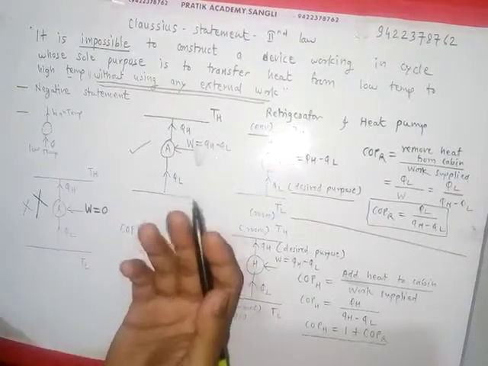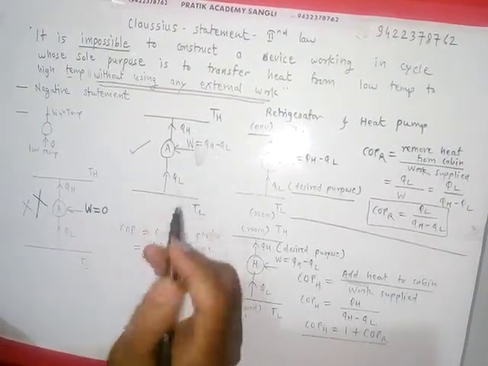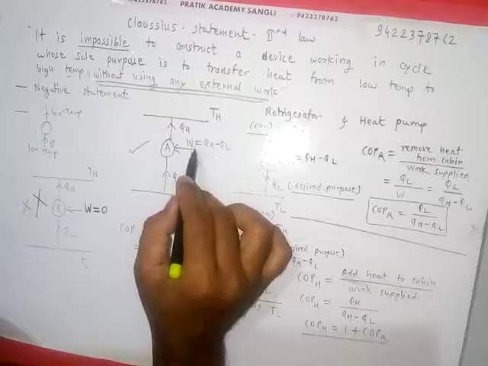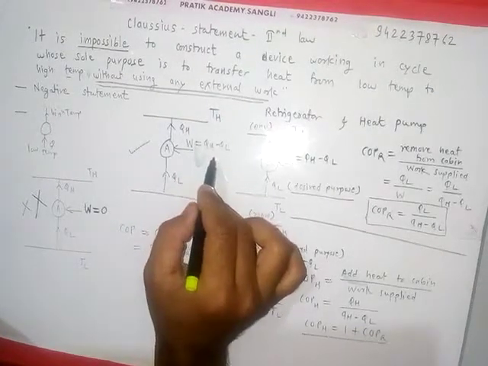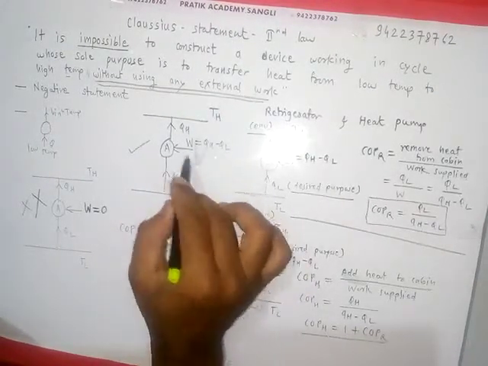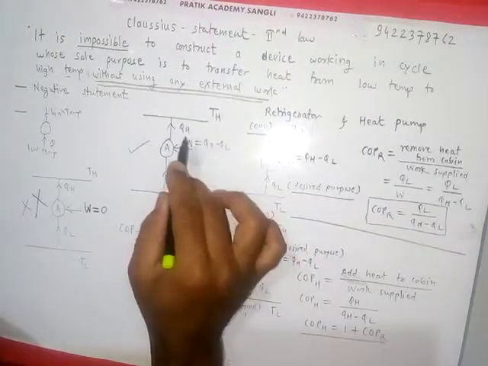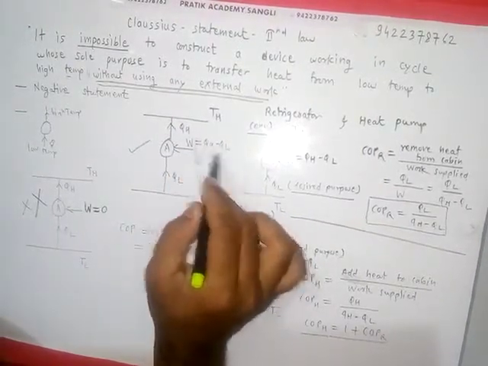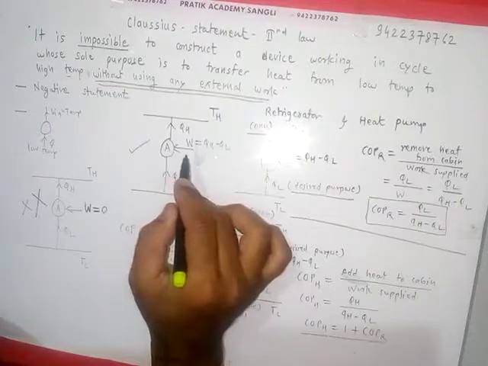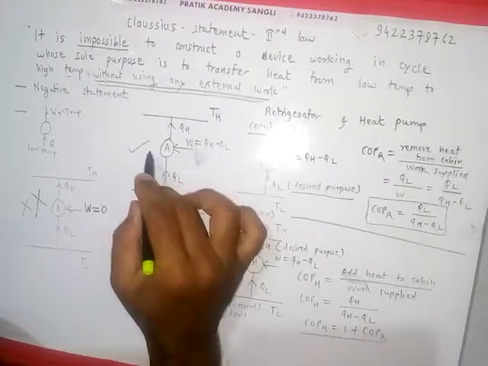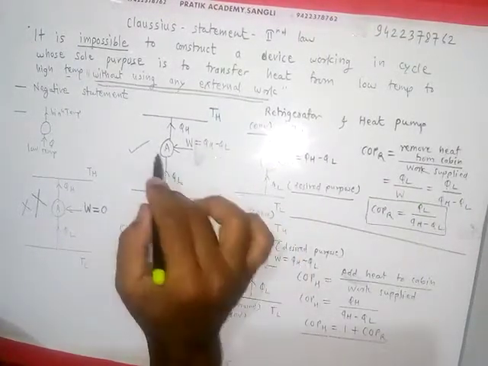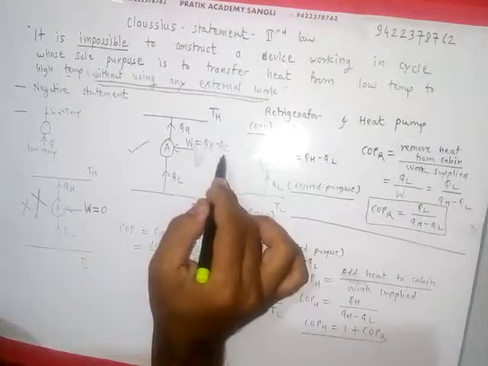Then what is the possible device? We have to supply some non-zero work, and this quantity of non-zero work can be found out by our first law of thermodynamics, that for steady flow processes, total energy input is equal to total energy output.